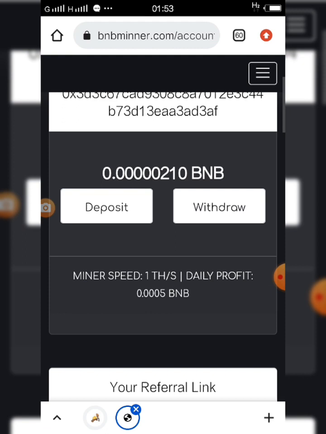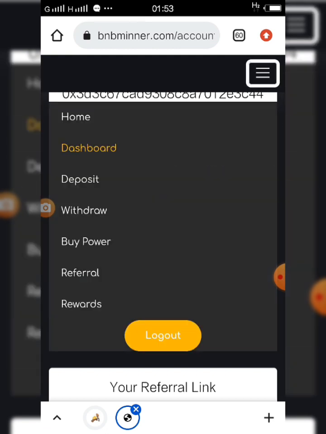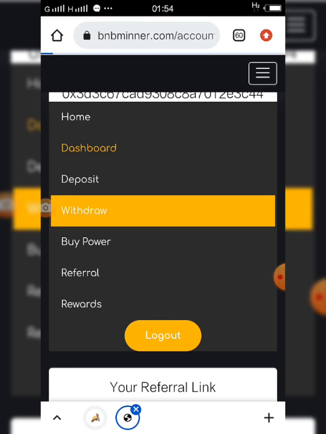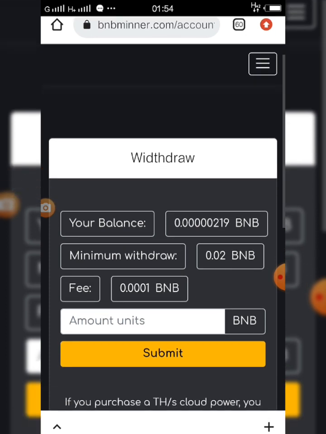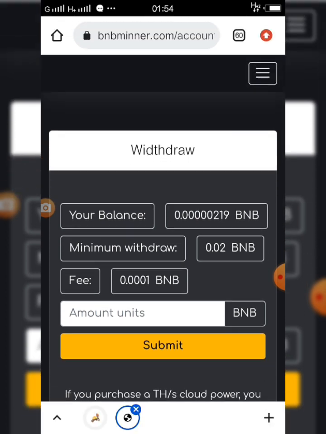So guys, let me check if there's anything I have to tell us. Okay, I'll be showing us how to withdraw. This buy power is for increasing your mining speed. So I'll just go to withdraw straight. When you go to withdraw, you see your balance. Look at the balance I've mined already here. It's not up to the minimum withdrawal.